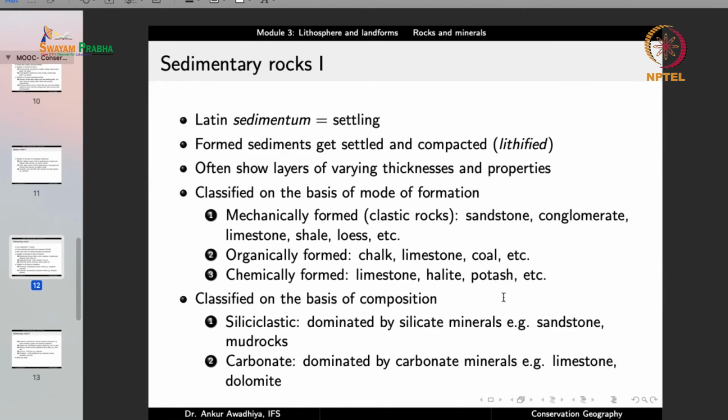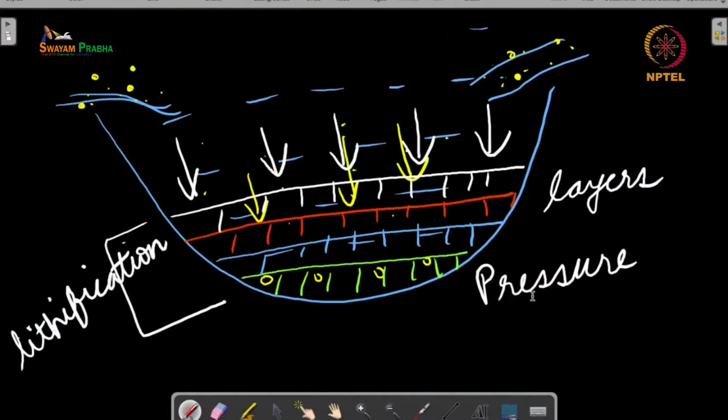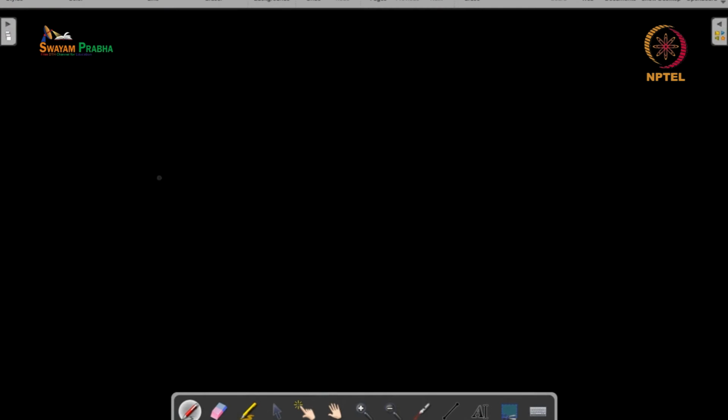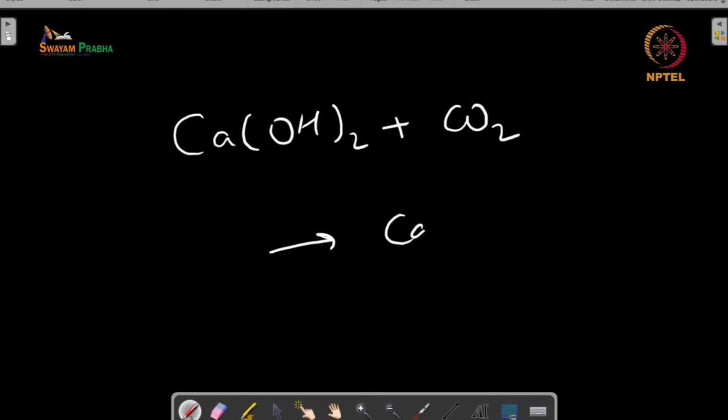Together with mechanical and organic formation, we can also have chemical formation, such as in the case of limestone, halite, potash, and so on. So, for example, we can have a chemical reaction like calcium hydroxide coming in contact with carbon dioxide, giving rise to calcium carbonate and water. Now, in this case, this calcium carbonate can get precipitated out.